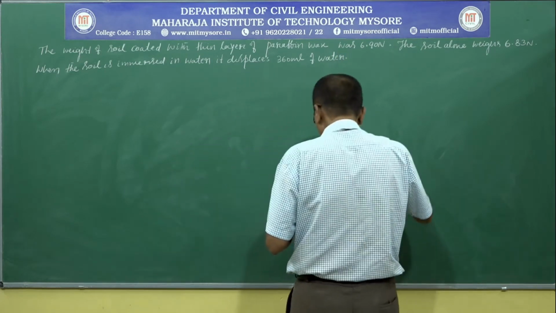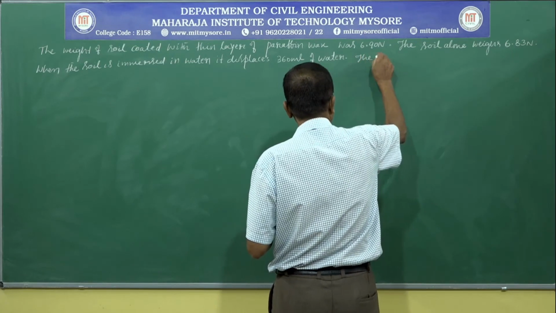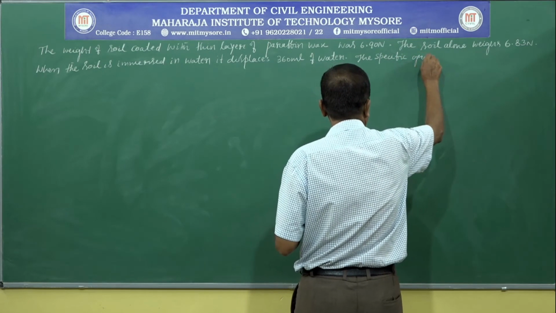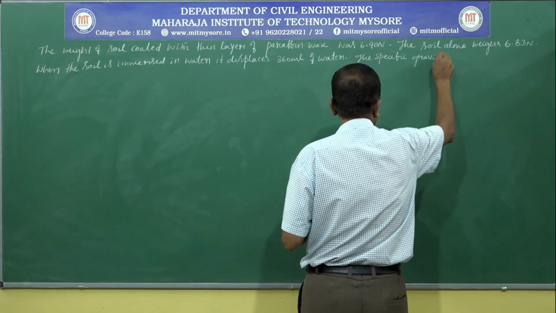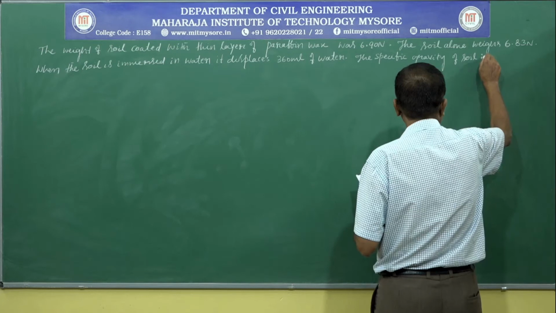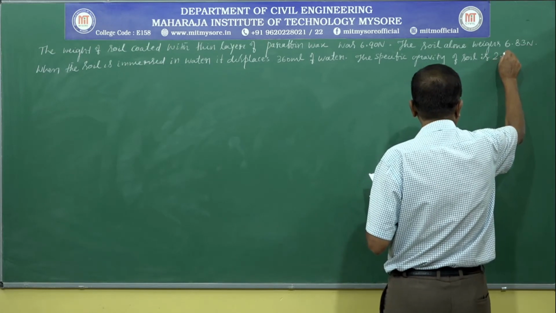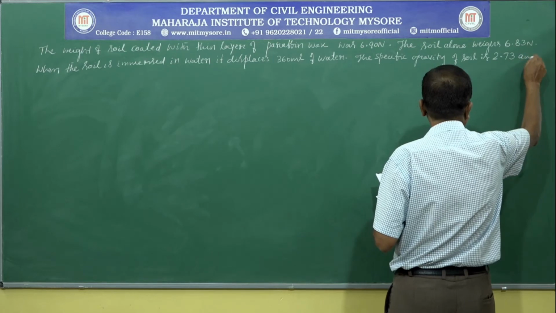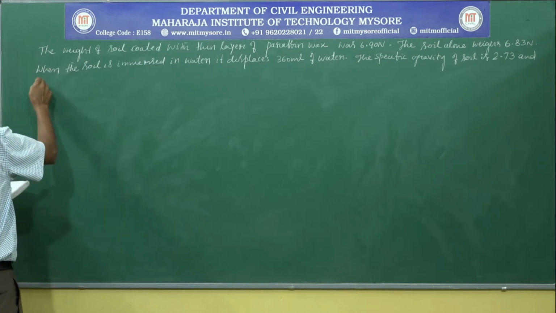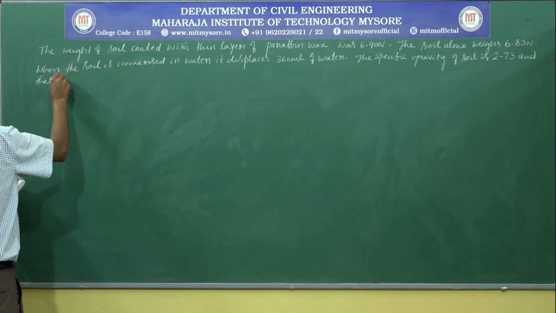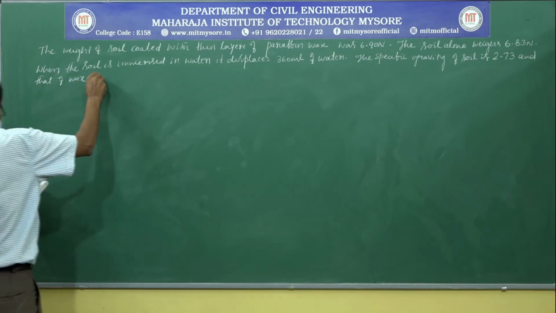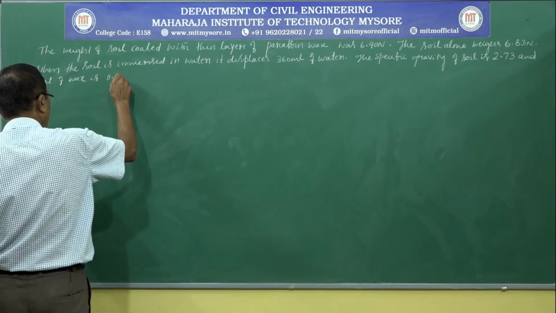The specific gravity of soil is 2.73 and that of wax is 0.89.